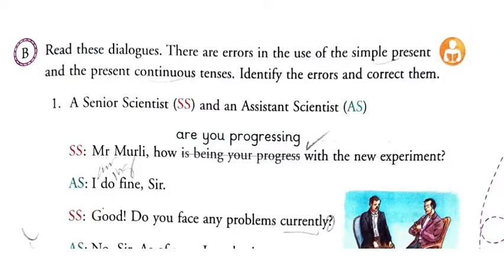Today we start from page number 37, and it is written: read the dialogues. There are errors in the use of simple present tense and the present continuous tense. Identify the errors and correct them. The senior scientist is mentioned as SS, and the assistant scientist as AS.